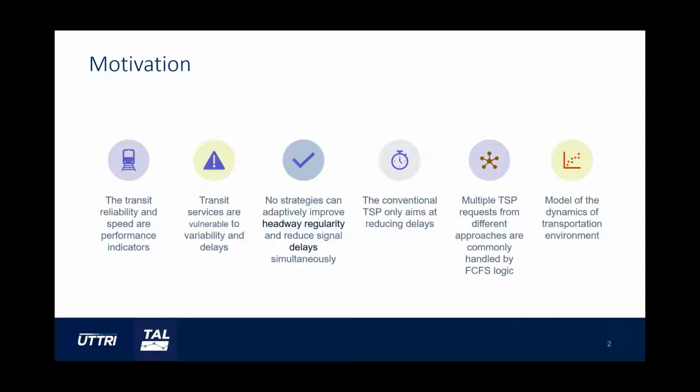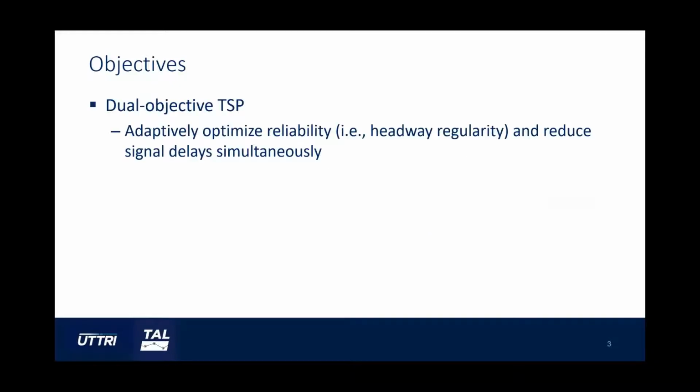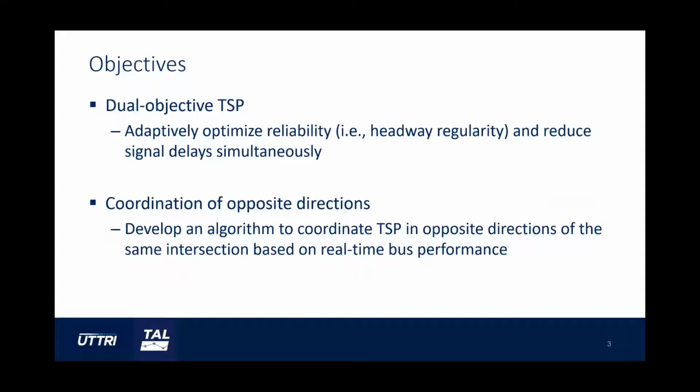And the last reason is that many TSP algorithms rely heavily on models of the dynamics of the transportation environment, which usually contain assumptions. So to overcome these limitations, we developed a dual objective TSP that adaptively optimizes reliability and speed. This system includes a coordination algorithm that handles requests from opposite directions, which provides solutions considering real-time bus performance.